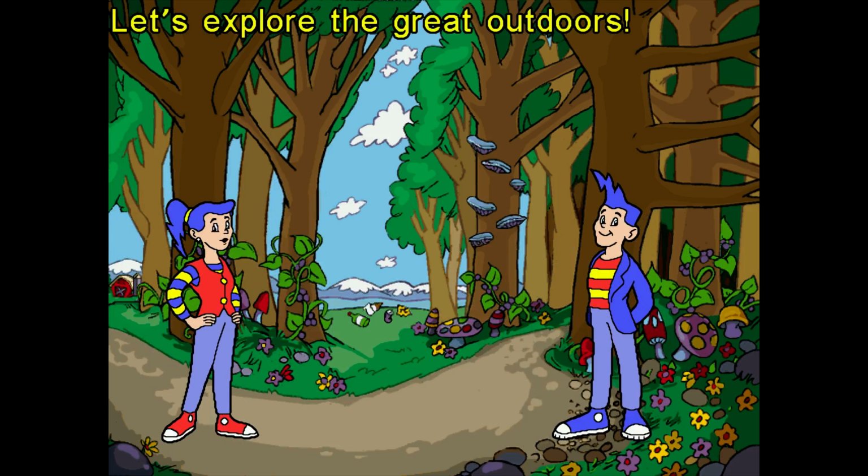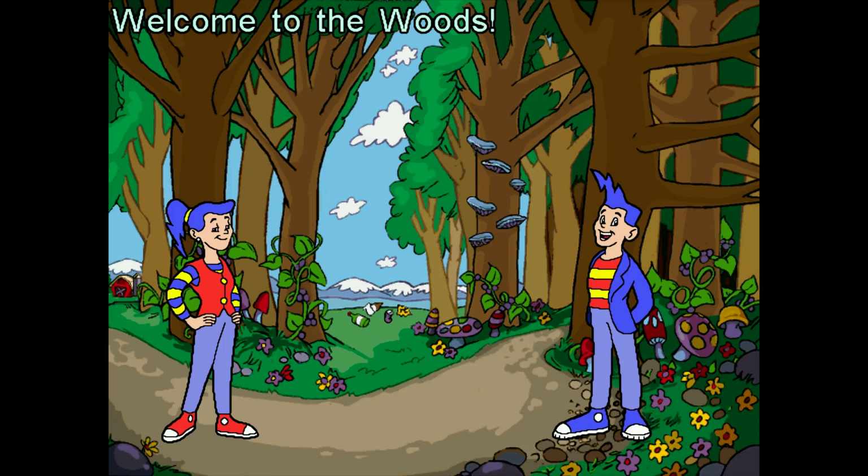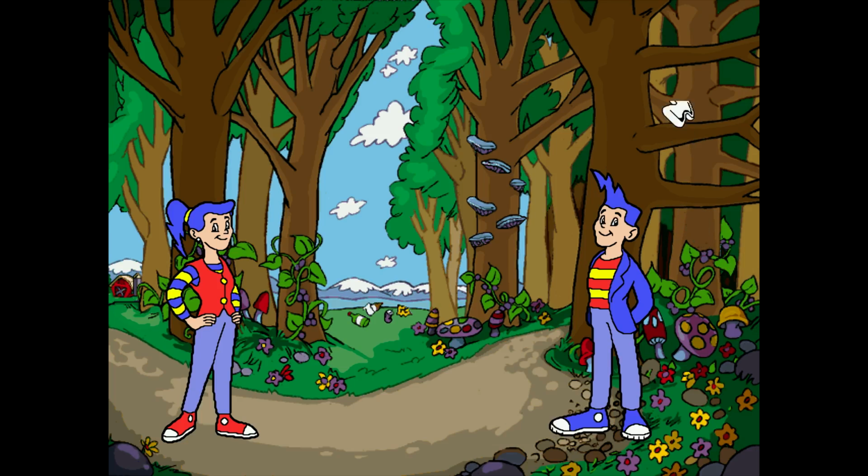Let's explore the great outdoors. Welcome to the woods. And they've gone from their house to the woods, which nowadays is not appropriate for kids to be wandering around the woods, certainly. And we can go even deeper in the woods. There's one here and one here. Is there a third thing to click on?